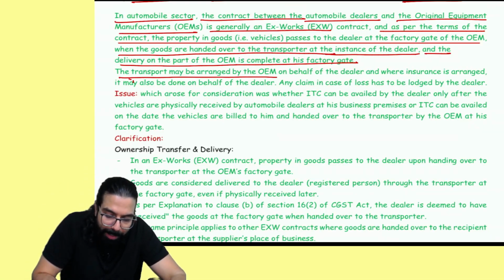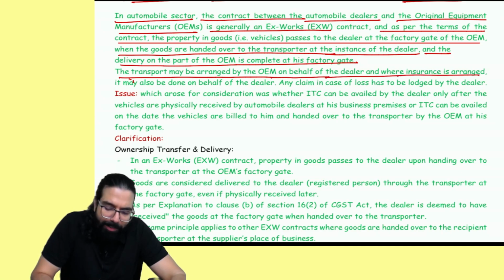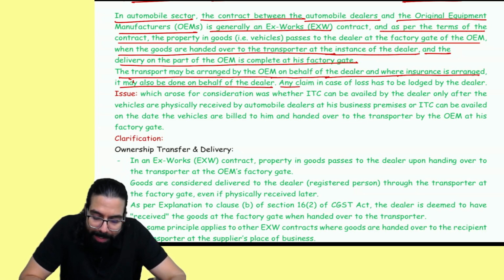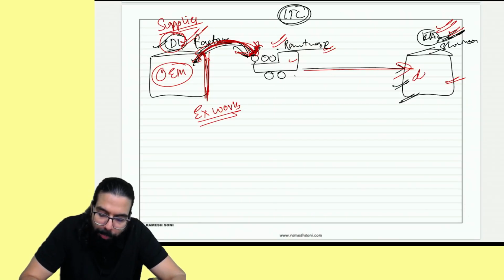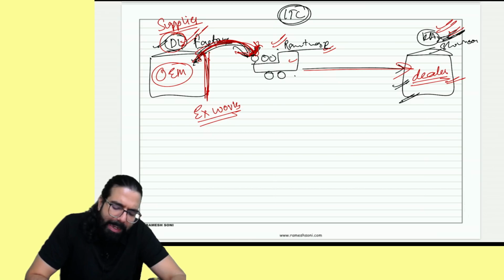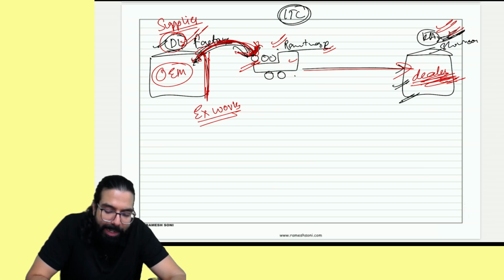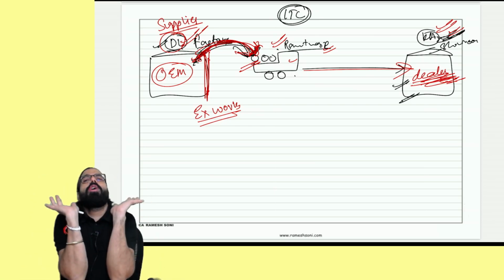Now, the transport may be arranged by the original equipment manufacturer, and where the insurance is arranged, it may be done on behalf of the dealer. Doesn't matter. Any claim in case of loss has to be launched by the dealer. It means whose responsibility is it now? Dealer. Anything happens to the cars, whose responsibility? Dealer's responsibility, because he told me my work is done when I've given the goods outside my factory.